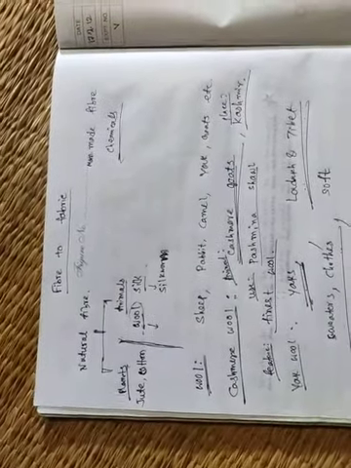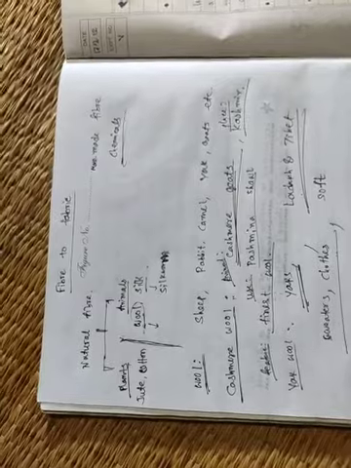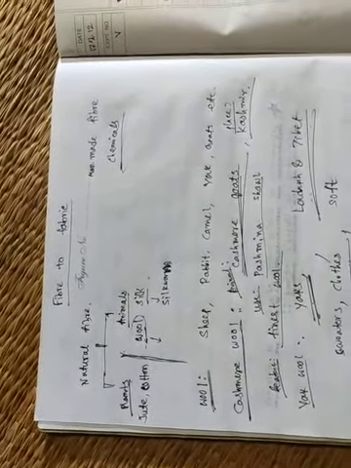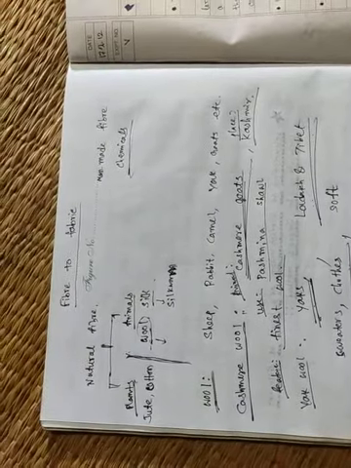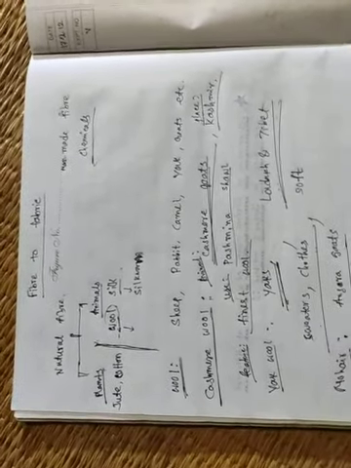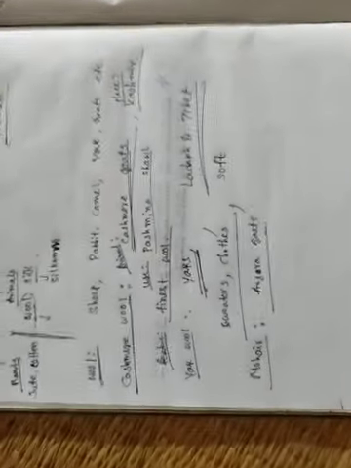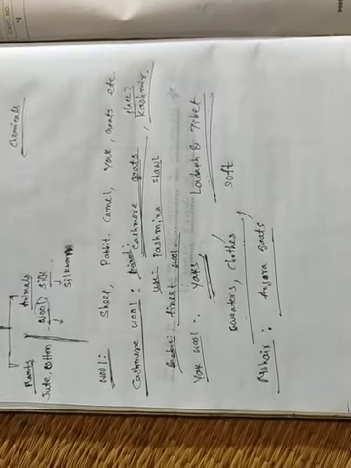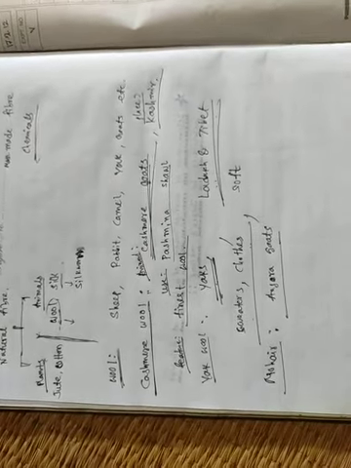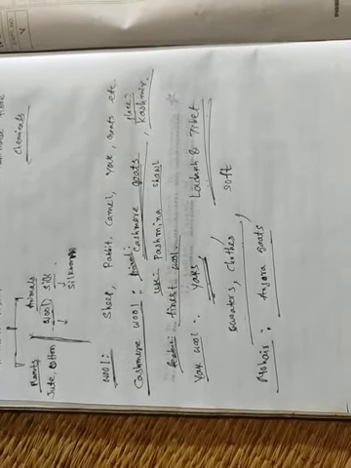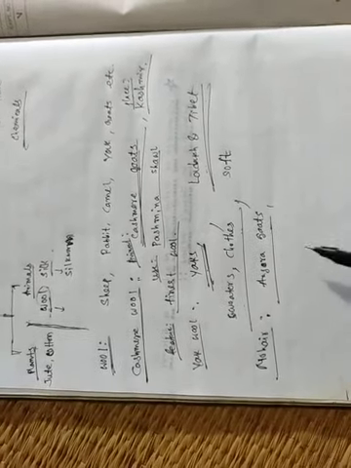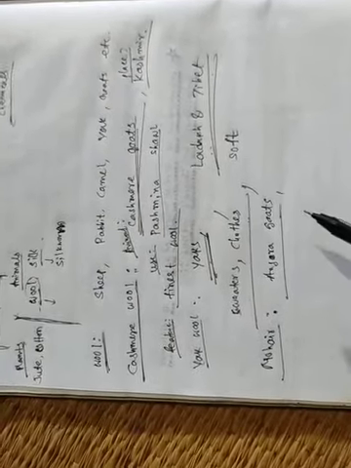Next is mohair. It is obtained from the fleece of Angora goats. Fleece means what? I have discussed already. Fleece is the fluffy coating of an animal. So mohair is the fiber which is obtained from the fleece of Angora goats.